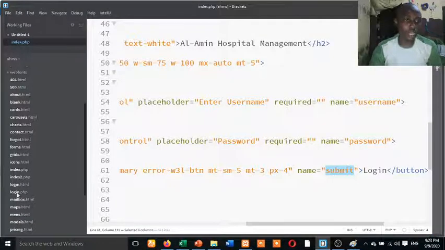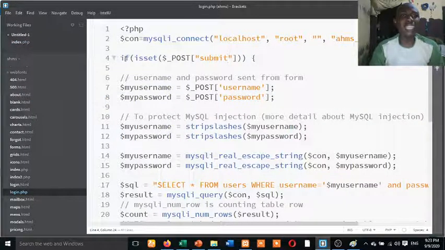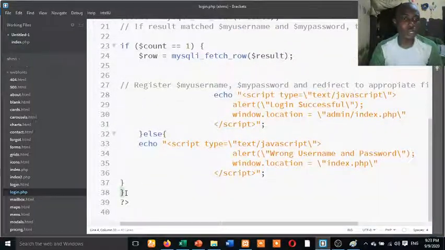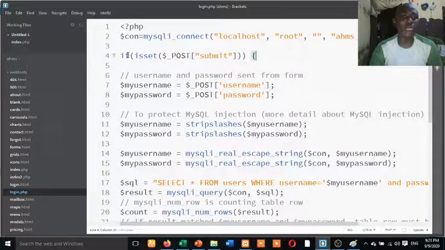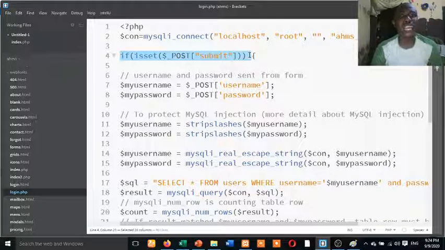So where is the login.php? Okay, the meaning is that all this code, everything between these curly braces, should only run if I click on this. I can decide to remove it, but then immediately I just go to the URL, this code is going to run. So the only thing is just to put isset. So watch this statement. I told you that I'm going to be teaching you this as if someone is teaching a person mechanic work. So if submit is set, it means that if I click this submit, this code should run. Then I declare a variable.